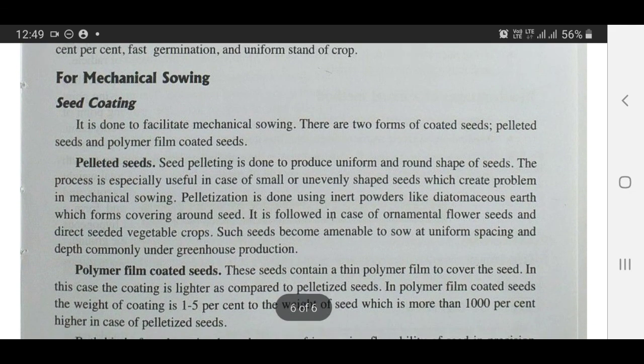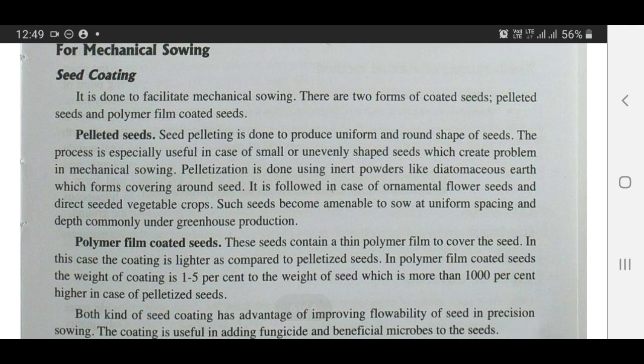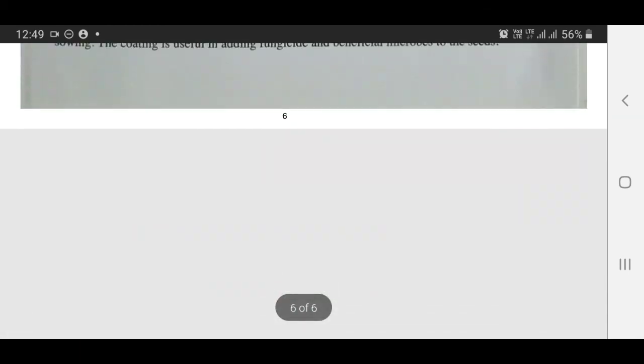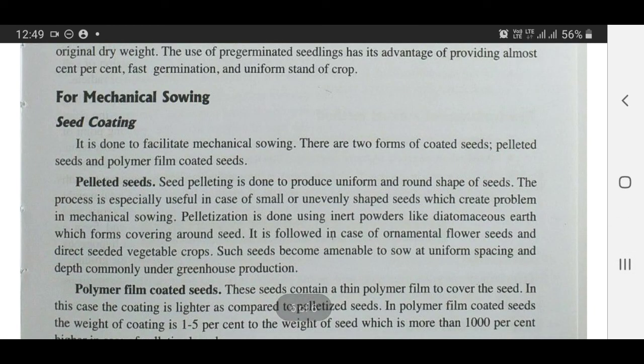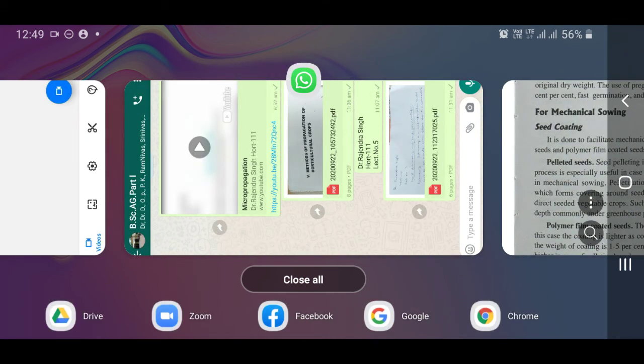For mechanical sowing, seed coating, pelleted seeds and polymer film coated seeds are also used. Thank you.